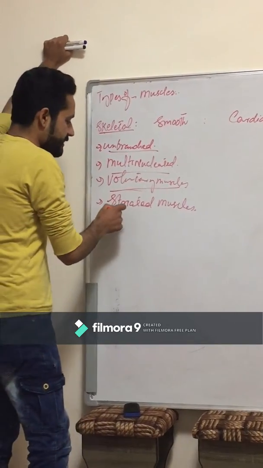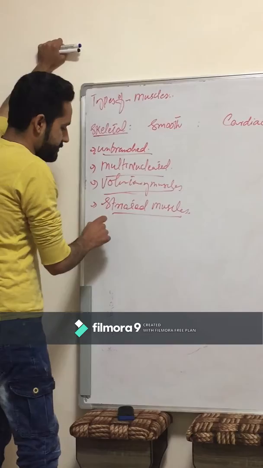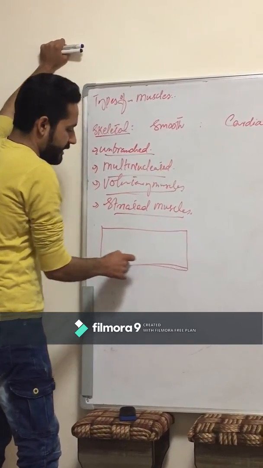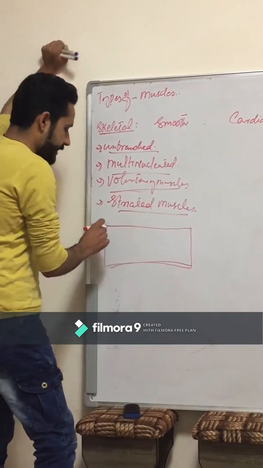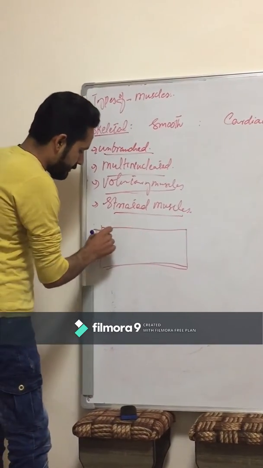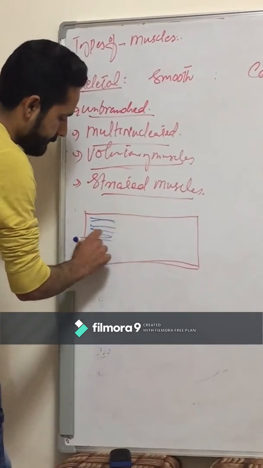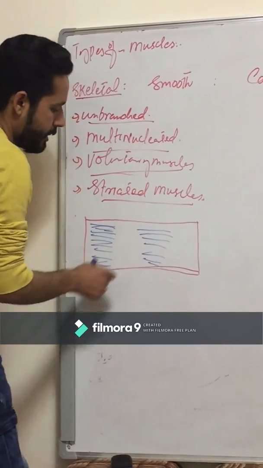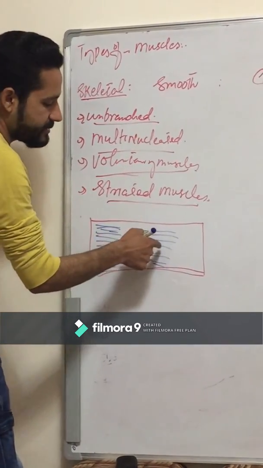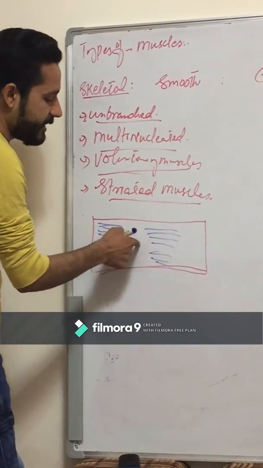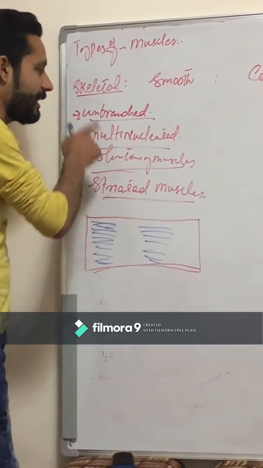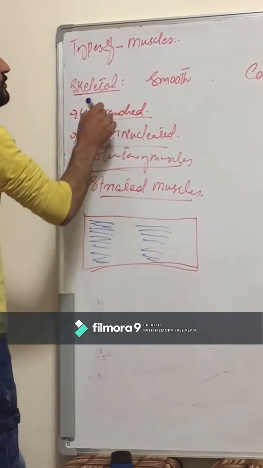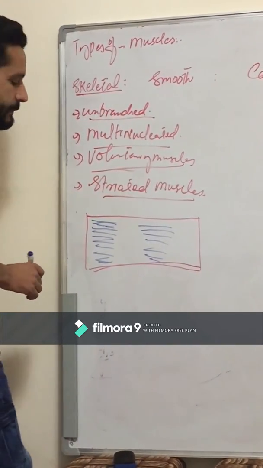How are skeletal muscles composed of striation? For example, this is a skeletal muscle. This is a simple diagram of the skeletal muscle. It contains striation like a dark band, another dark band, and these are the light bands. Because of those light and dark bands, we call skeletal muscles striated muscles. There is a striation, or they are also called striped muscles.